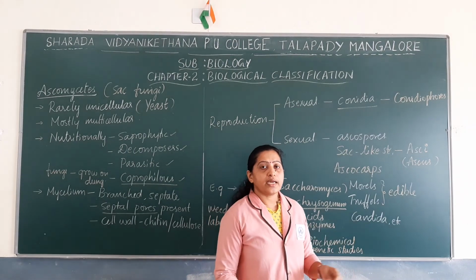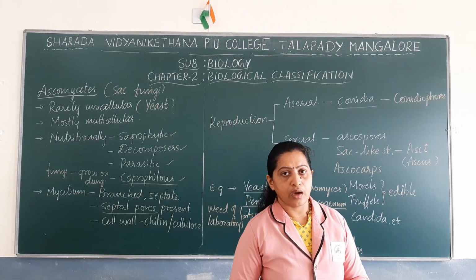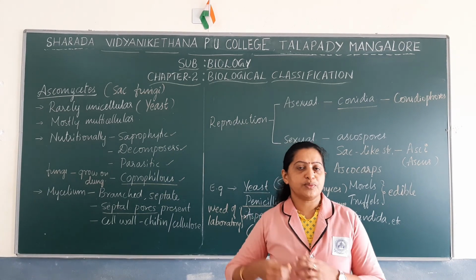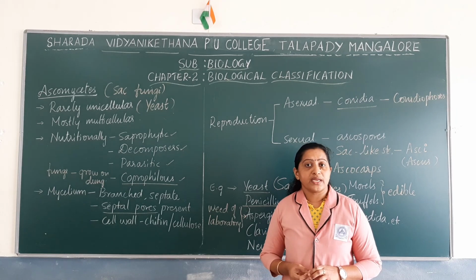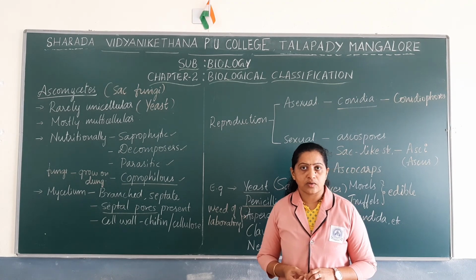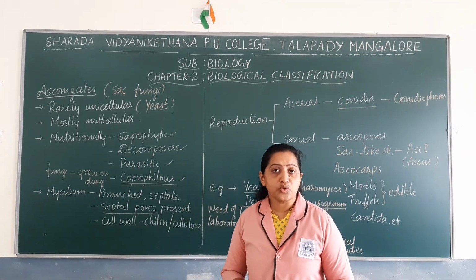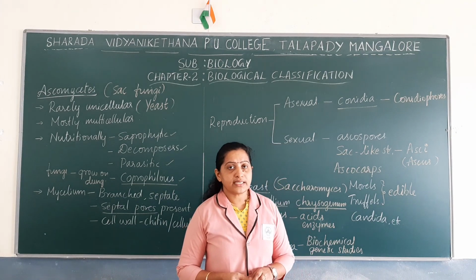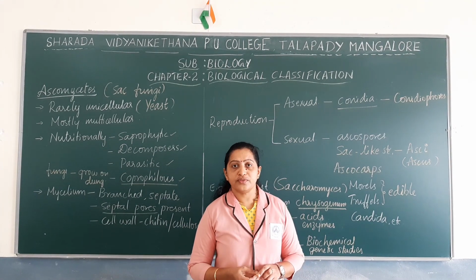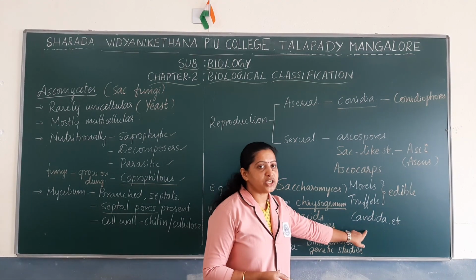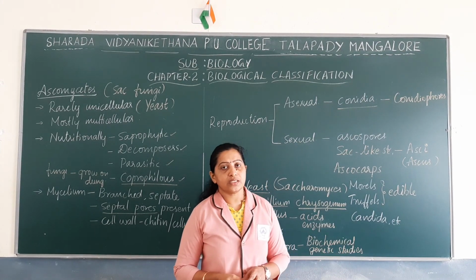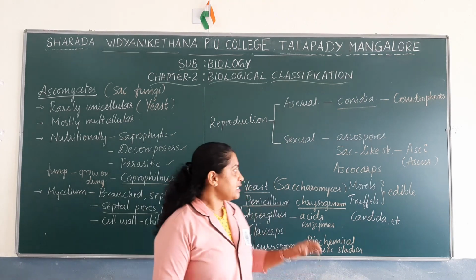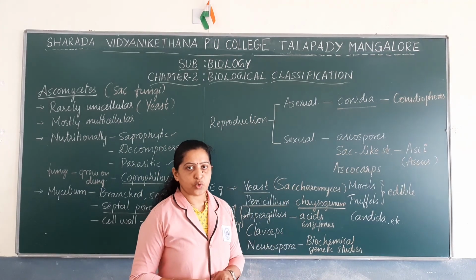Next, Candida. Candida is one such ascomycete which belongs to yeast. It is a form of yeast that may cause various types of human diseases. Especially Candida is known to cause human diseases like inflammation of genital organs. In addition to that, it also causes various other diseases. So these are some of the members of ascomycetes.